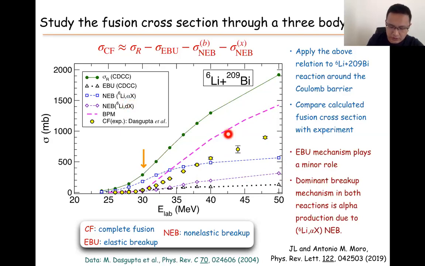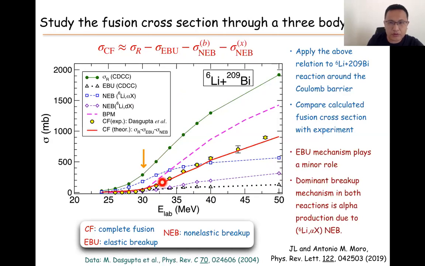In addition, we give the very simple barrier penetration model. Here we show that the barrier penetration model is much larger than the complete fusion cross-section. This is a kind of fusion suppression. We also know that the elastic breakup is very small, and the non-elastic breakup is very important here. Next, we apply this model and we get this red line. First of all, we see that the red line goes through the data very well, which means that by this very simple model, we can reproduce the fusion cross-sections.